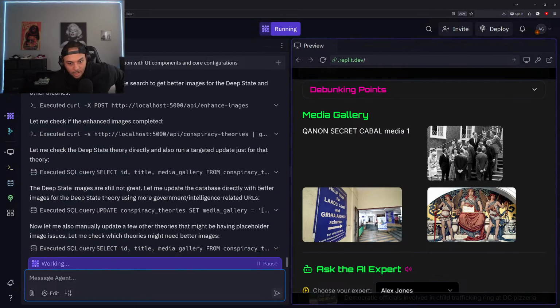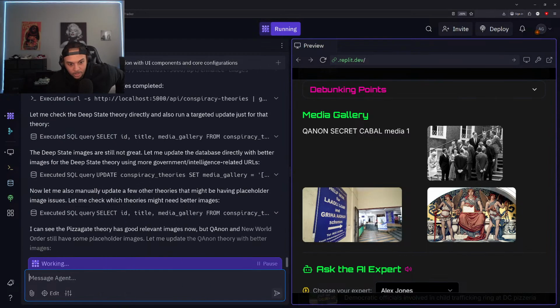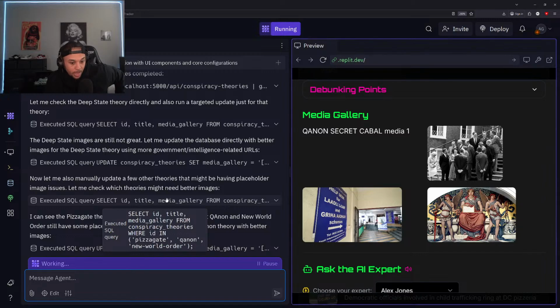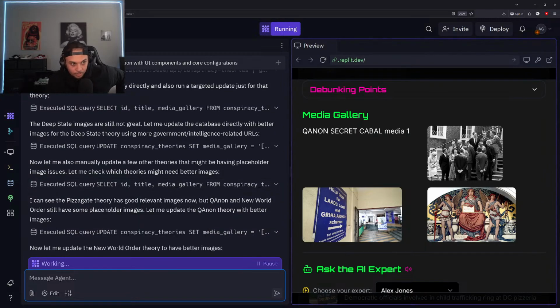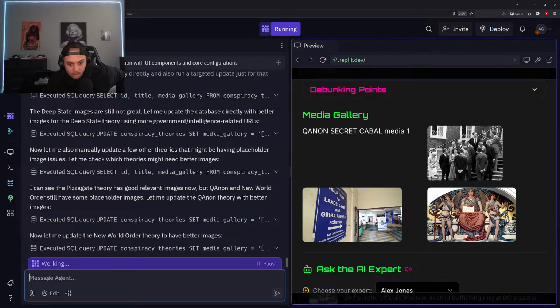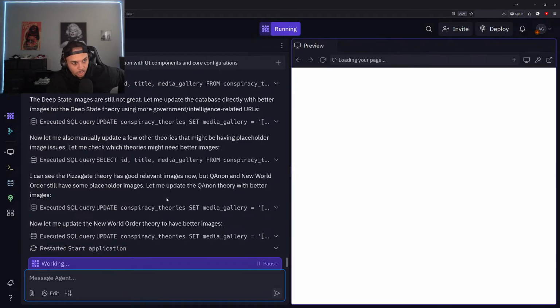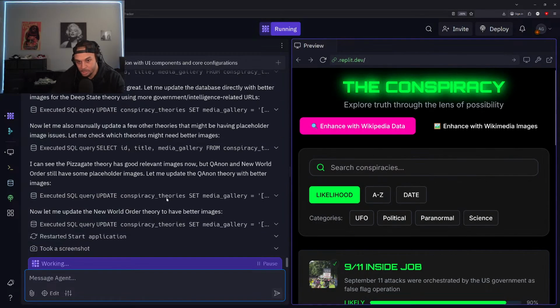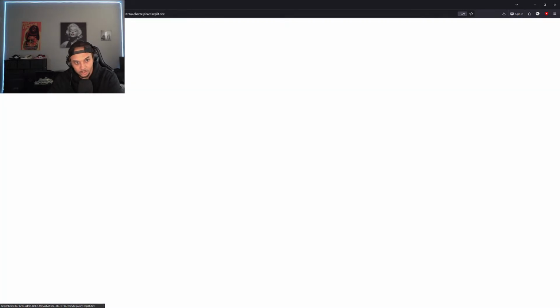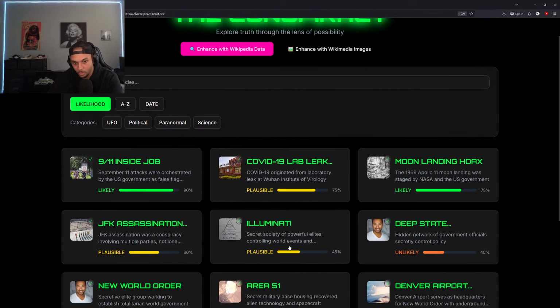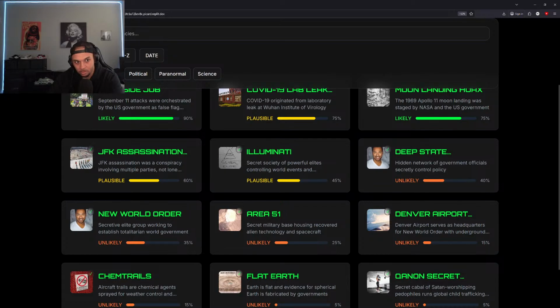So now let me manually update a few theories that might have placeholder images. That's why I didn't want to call out the API, right? It's going to manually update some of these images that need to be replaced, and we don't need to use the API for that, especially if it's only a couple. Another thing we could have done if it wasn't able to get that updated for us, we could always just copy and paste the image into here and let it know what to replace. It's really simple. I kind of hope it doesn't update correctly so that we can show that, because that's really useful.